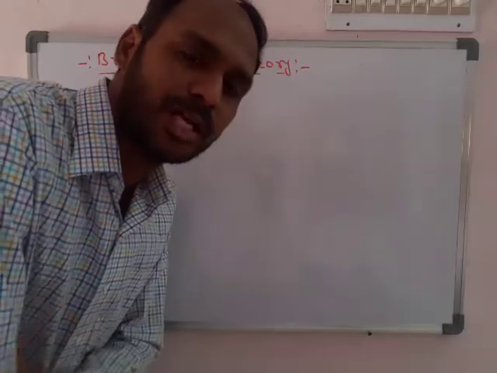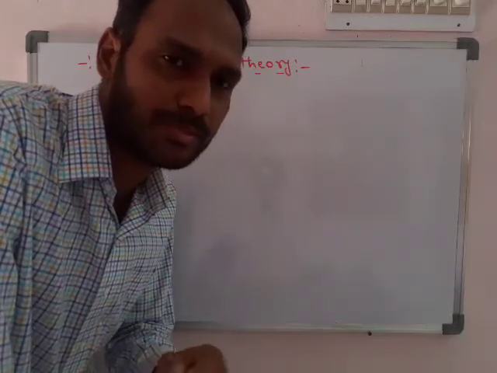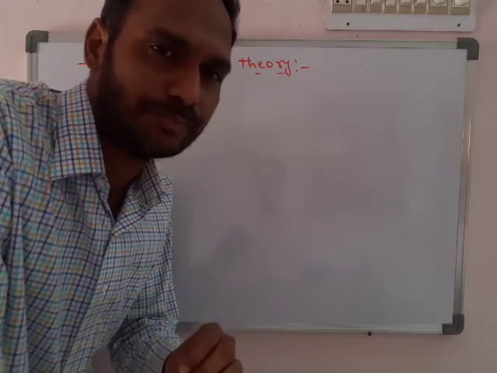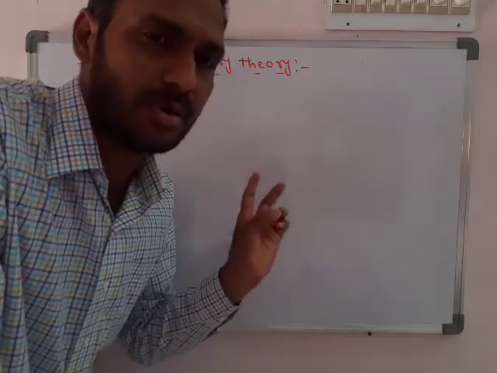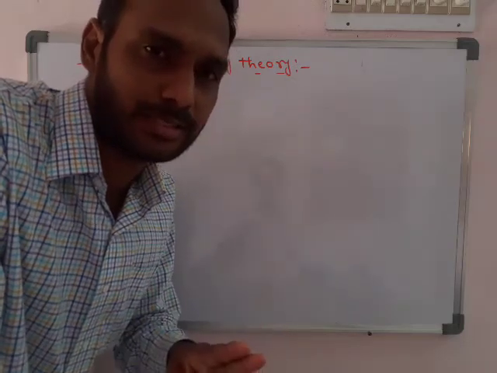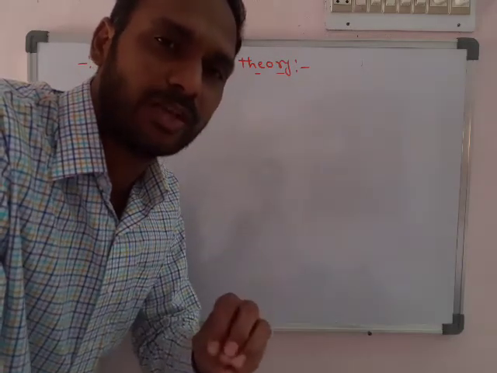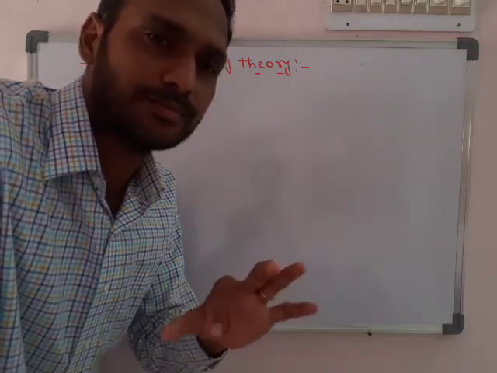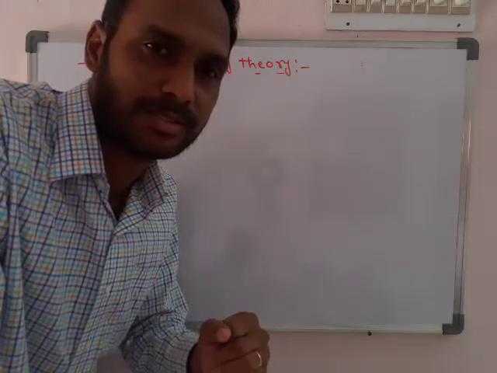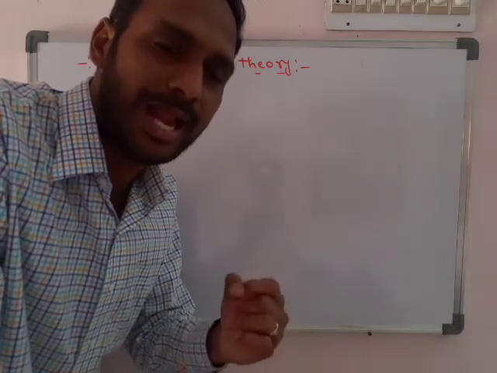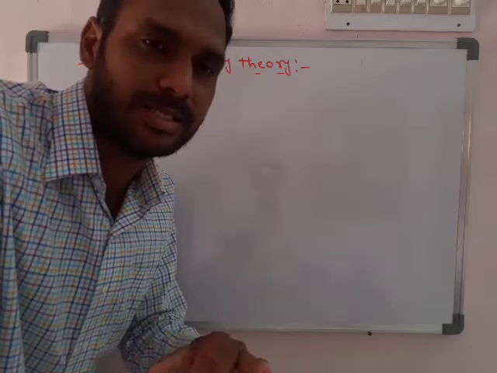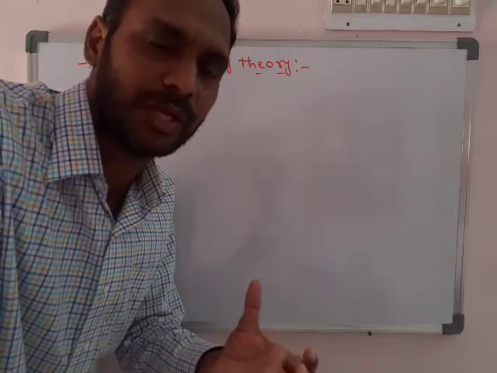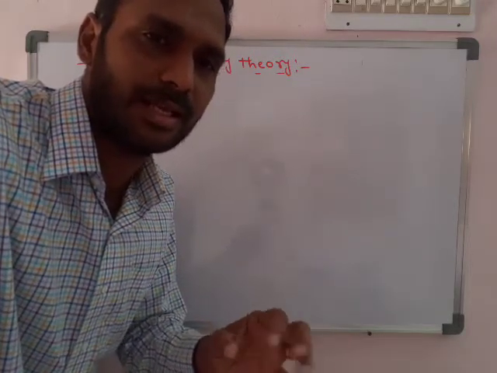Hello everyone. Today we will discuss one more acid-base theory, called the Bronsted-Lowry acid-base theory. The name Bronsted-Lowry refers to two scientists. Actually, this theory was not given jointly by these two scientists. They belong to different countries and gave this theory of acids and bases independently, but their assumptions were nearly equal. That's why they made it one theory.